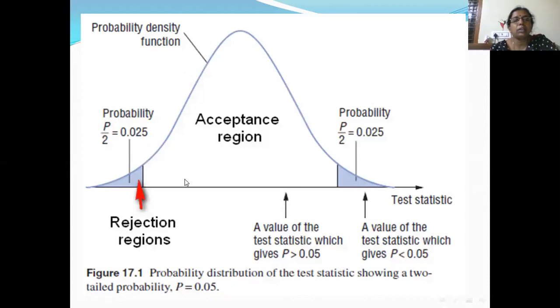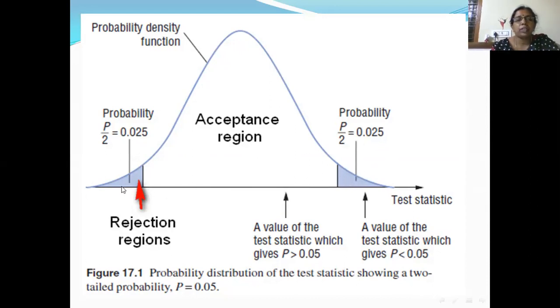See here, this is the curve you have. It's a normal curve. Generally, we take a normal curve in testing of hypothesis or in any large sample test. So here, whenever the value you have calculated falls in this region, then we say that we are accepting H0. That means whenever the calculated value is greater than 0.05, you accept it. If the calculated value is less than 0.05, then you reject it. This is the p-value.